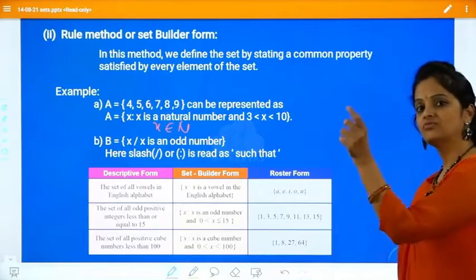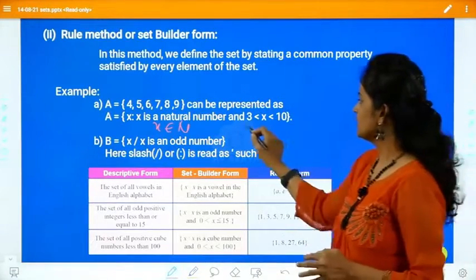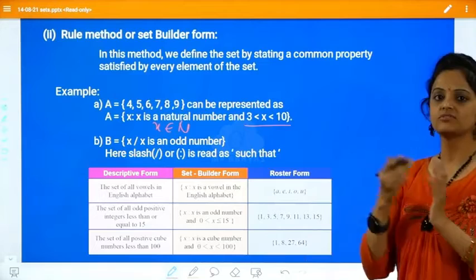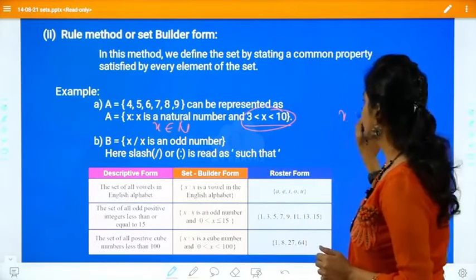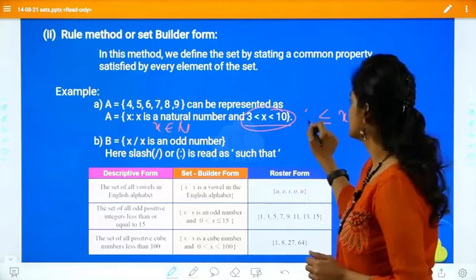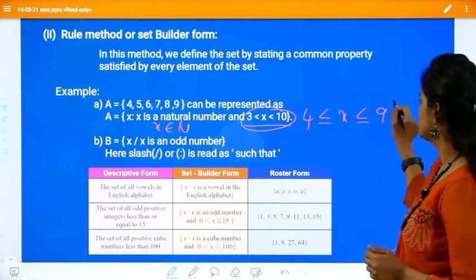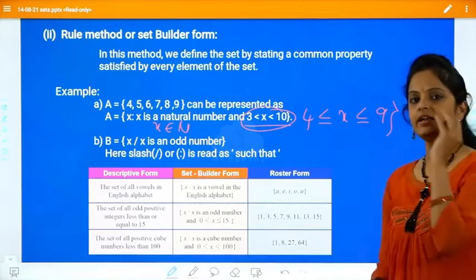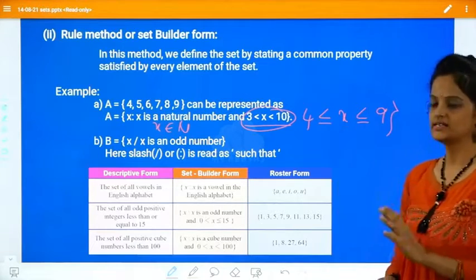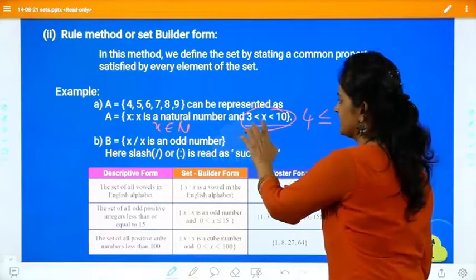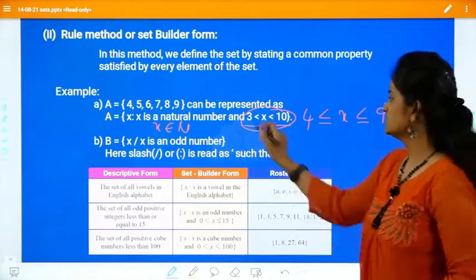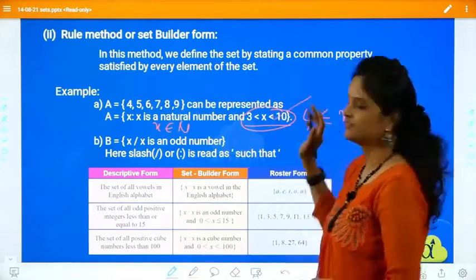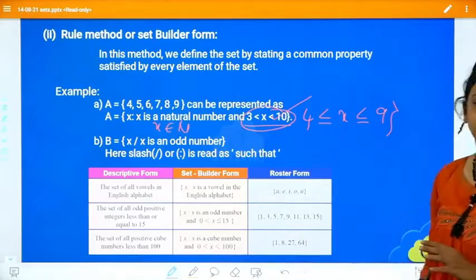So I want from 4 to 9. So what am I writing? Only x lies between 3 to 10. This you can write, or you can write like this. If equal is there, then write 4 and 9 here, so that means 4 and 9 are also included in the set. If you don't write that equal, write one number behind that, the previous number. So 3 and 10 they have written perfectly fine. So that is set builder form.